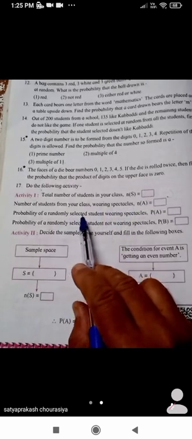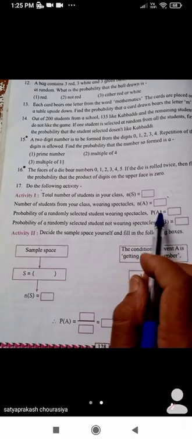Now the probability of a randomly selected student wearing spectacles will be the number of students that wear spectacles upon the number of total students. So this will be 10 upon 30. 10 ones are 10, 10 threes are 30. So it will be 1 upon 3.